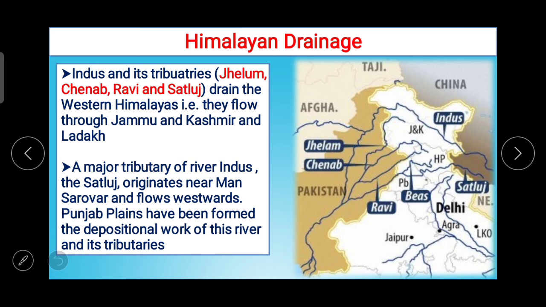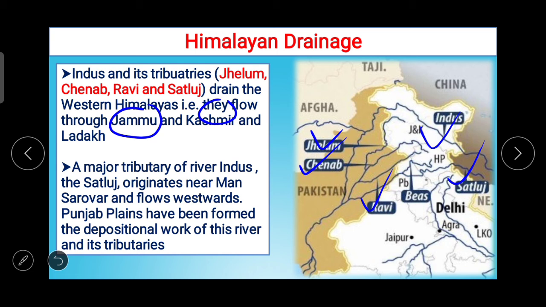The drainage covers two major river systems such as Sindhu river system and Ganga river system. Sindhu and its tributaries, that is Jhelum, Chenab, Ravi, Satluj, drain the western Himalayas, that is they flow through Jammu and Kashmir and Ladakh. Now here Jhelum, Chenab, Ravi, Indus, that is Sindhu, Satluj, you can see.